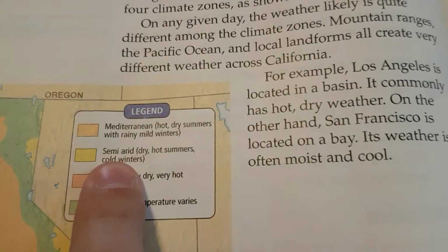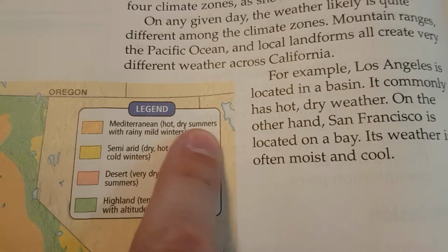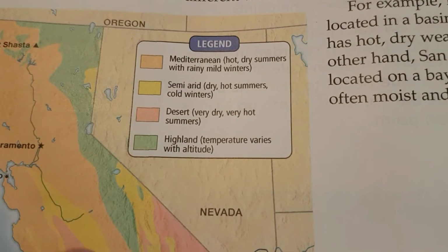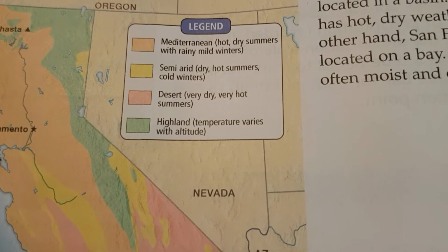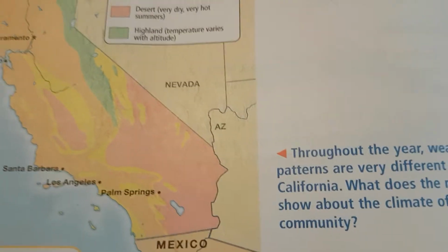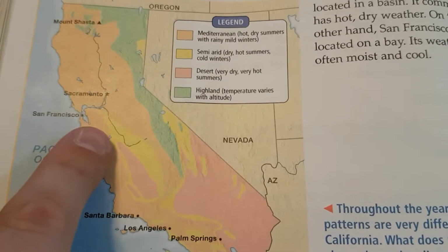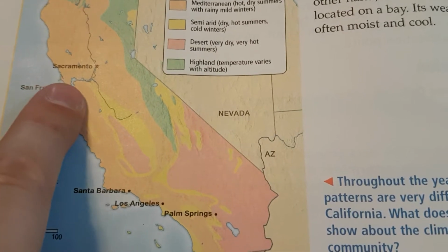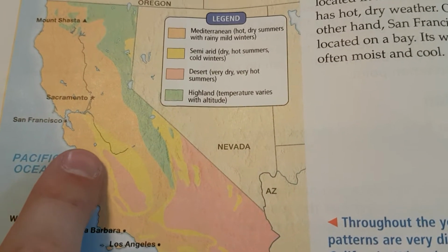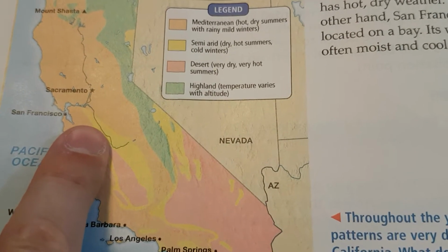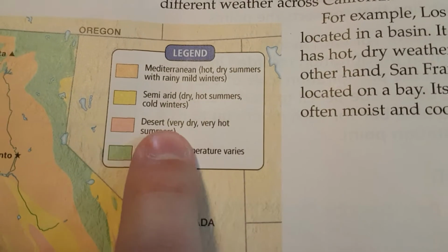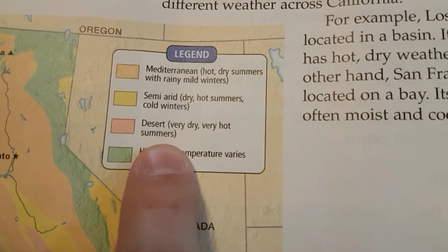Okay, the yellow, semi-arid, dry, hot summers, that's the same as Mediterranean, but cold winters. So when you get in here inland where this yellow is, or you get up here in the beginning of the mountains, all of that has colder winters. Why? Because all the moisture is getting blocked by all these hills. So instead of it being a little milder in the winter, the air is a little drier, so it's a little colder. Okay, the desert. Very dry, very hot summers.